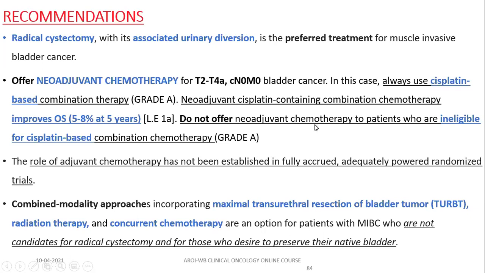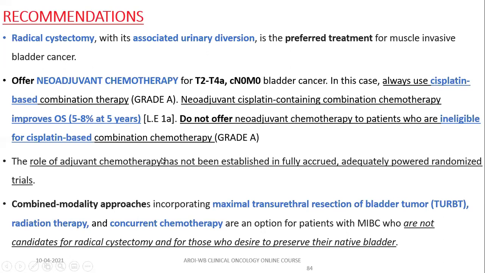Do not offer neoadjuvant chemotherapy to patients who are ineligible for cisplatin based chemotherapy. Remember, the role of adjuvant chemotherapy has not been established in a fully adequately powered randomized trial.